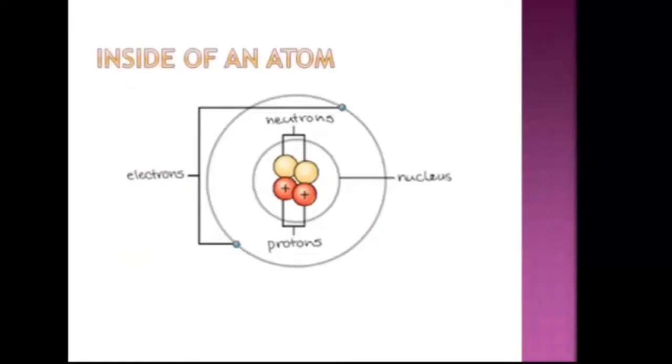Inside of an atom, if we peep inside of an atom, there will be a nucleus and an energy shell. Now in the nucleus we have protons and neutrons, and they are together known as nucleons. Now the energy shell is an imaginary orbit, an imaginary path around the nucleus where the electrons revolve. So in that path we will have electrons that will keep on revolving.